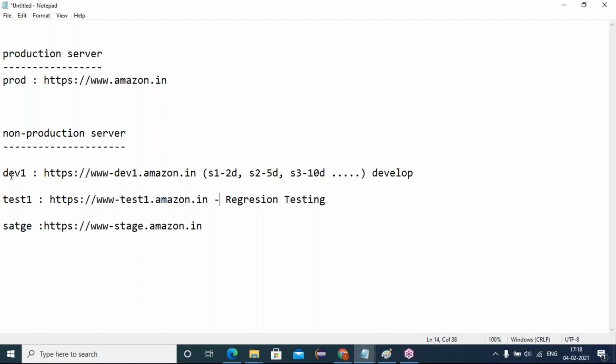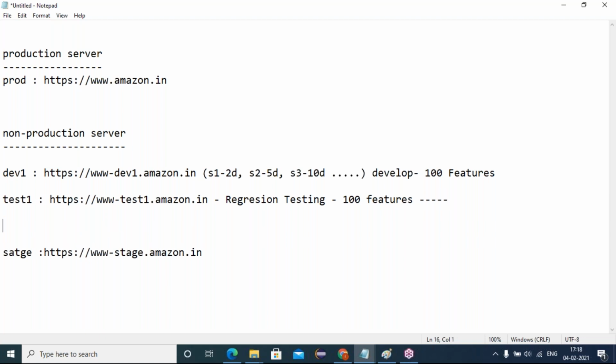Suppose we have 100 features we develop here. We develop 100 features according to the specifications. All these 100 features we have to test in this regression. Regression testing should be happening on these 100 features, right? And that too, where do I need to test it? I must test it, friends.